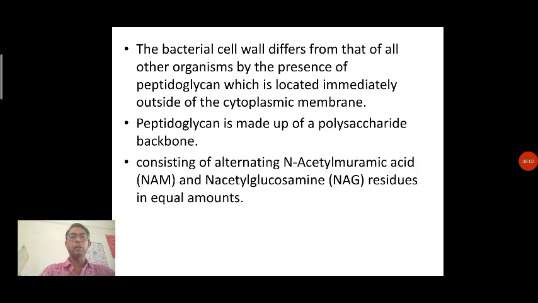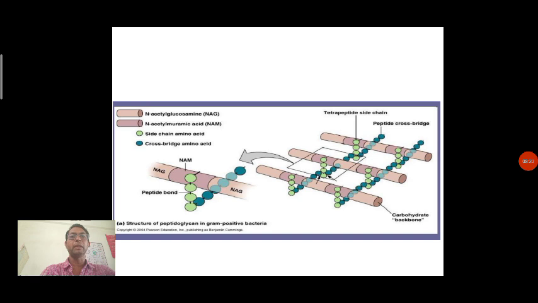consisting of alternating N-acetylmuramic acid and N-acetylglucosamine residues in equal amount. So in a simple way we call it NAM, that is N-acetylmuramic acid, and NAG, N-acetylglucosamine. NAM and NAG, these are the two different structures or residues we can say. These two residues together produce the structure that we call a peptidoglycan layer.